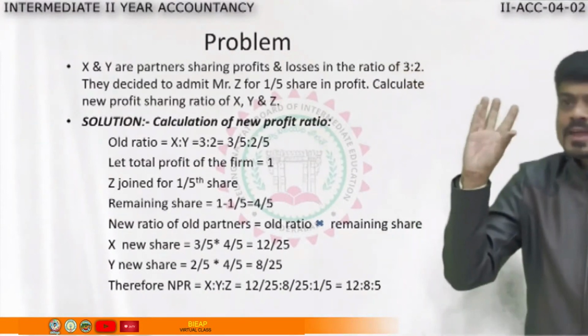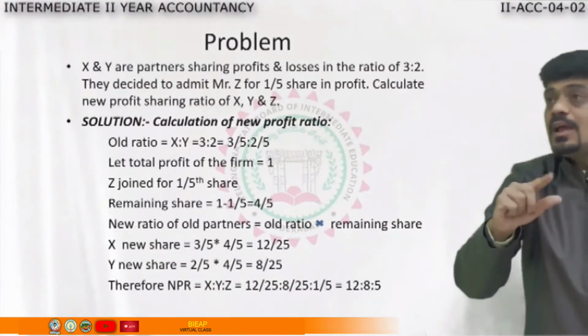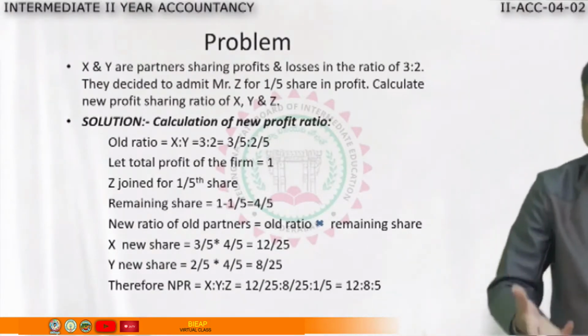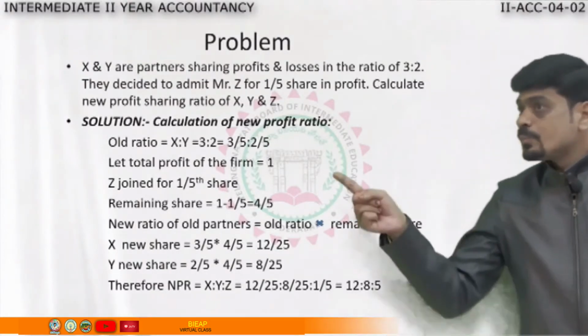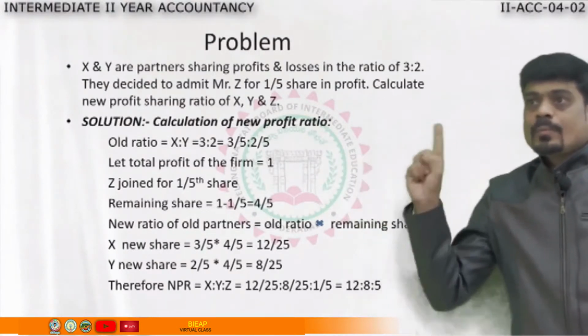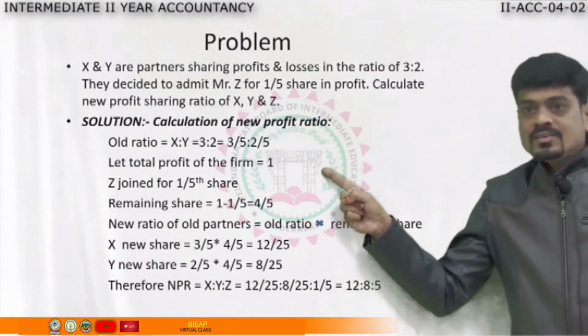If there are 5 parts in the total, 3 parts are taken by X and 2 parts are taken by Y. That is the concept of proportions, which you studied in 6th and 7th class. So 3:2 I wrote as 3 by 5, 2 by 5. Then total I took as 1.